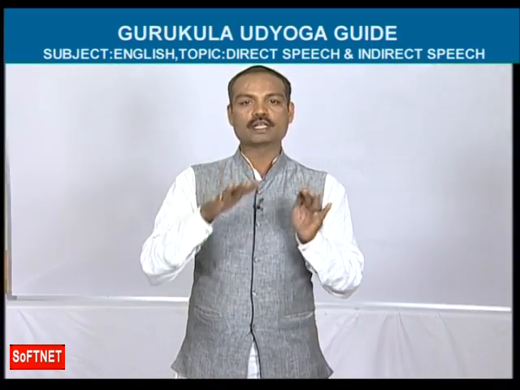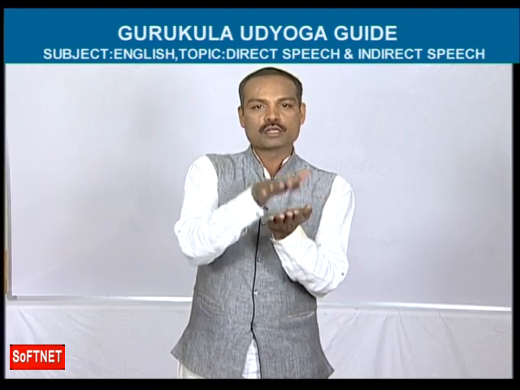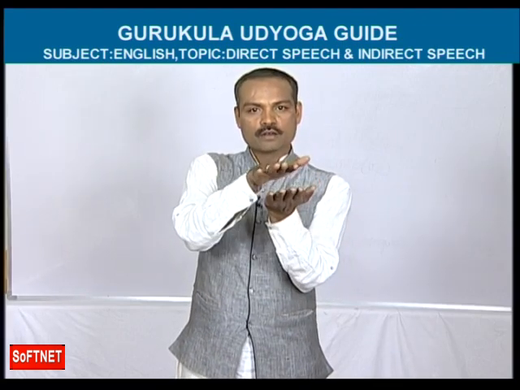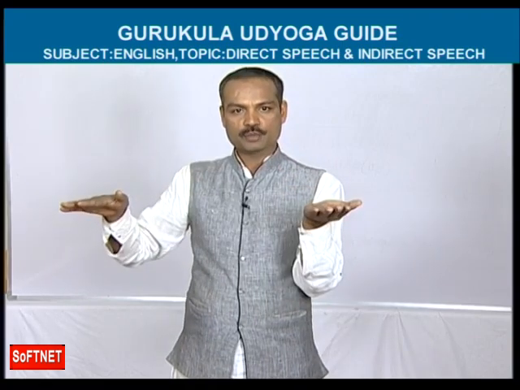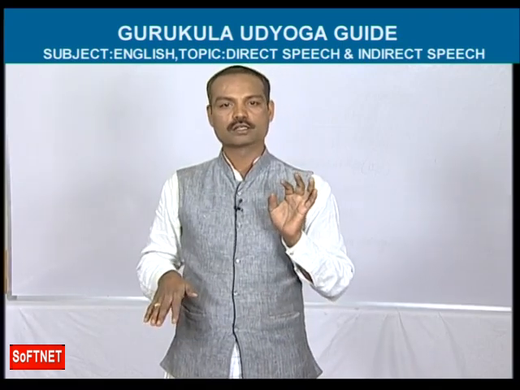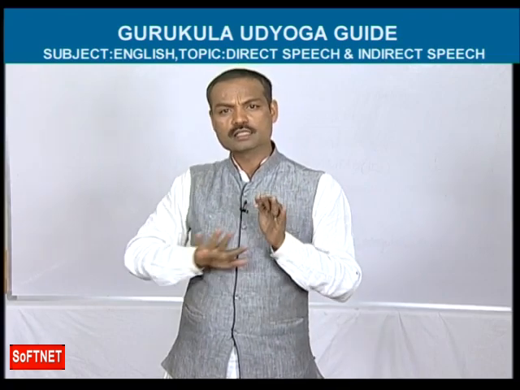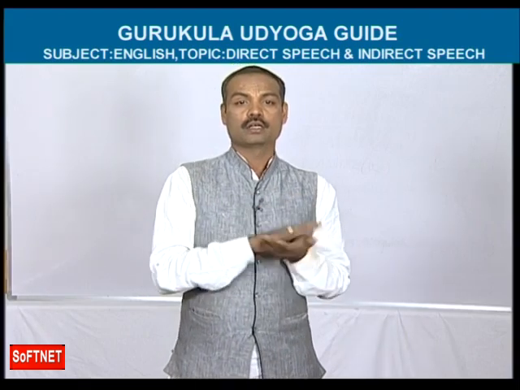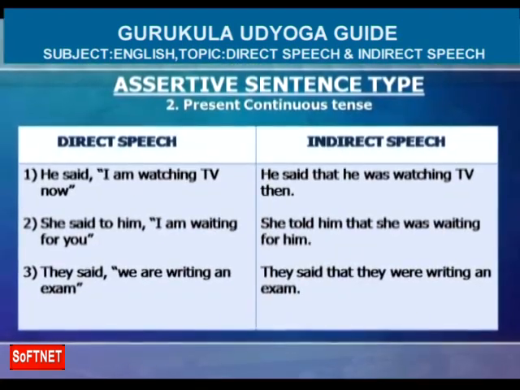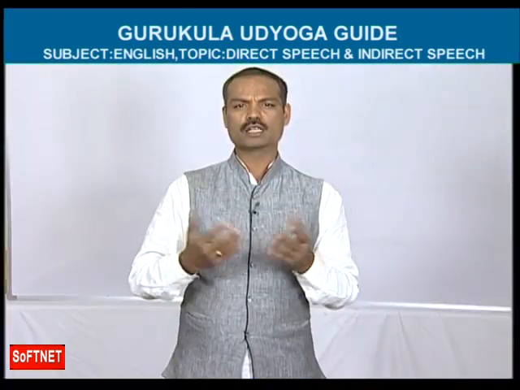Next, present continuous tense. Okay. Now let us learn how to change direct speech sentences into indirect speech from present continuous. So friends, tense wise we are going to learn. We are going to learn in a systematic manner. See, you have a good idea about present continuous. What is present continuous?